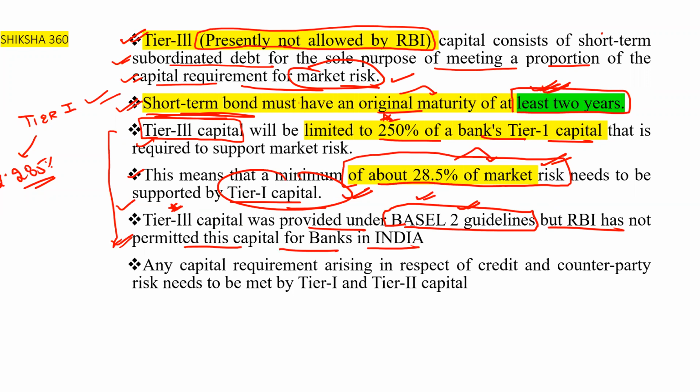So any capital requirement arising in respect of credit and counterparty risk needs to be met by tier 1 or tier 2 capital, because we do not have any tier 3 capital.